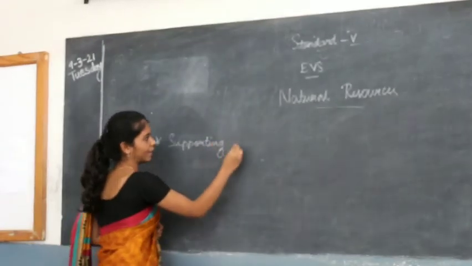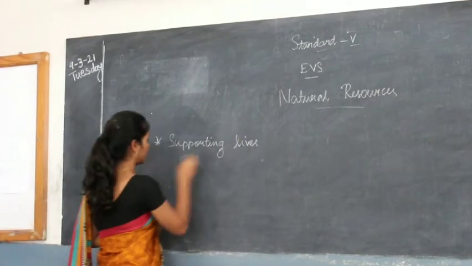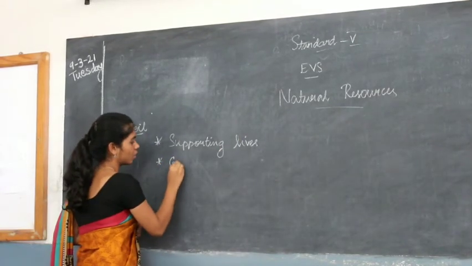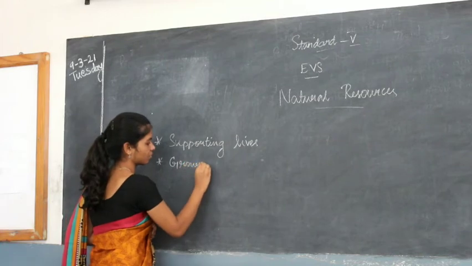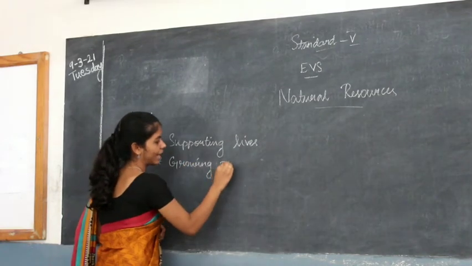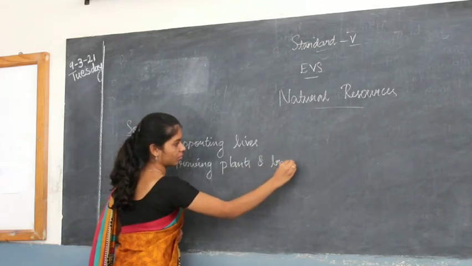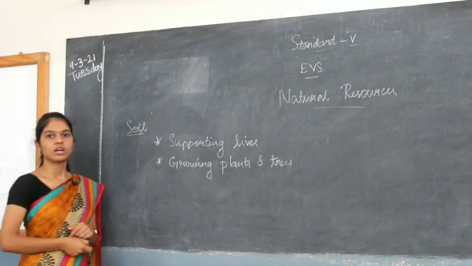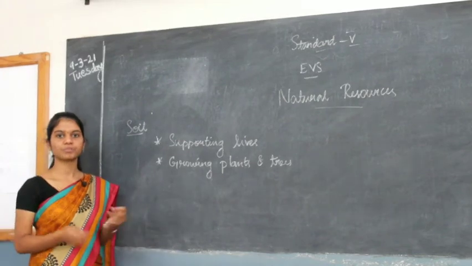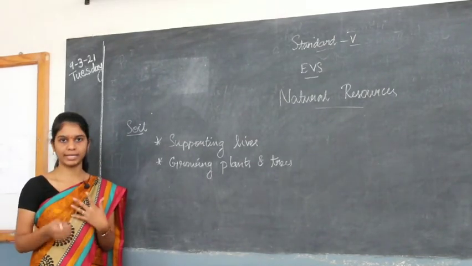So first one is supporting lives. Second one is growing plants and trees. Okay, so underneath that you can say food, resources, and so many things.